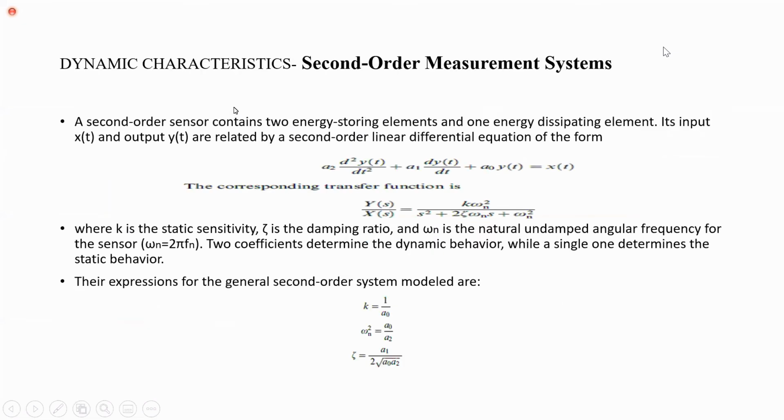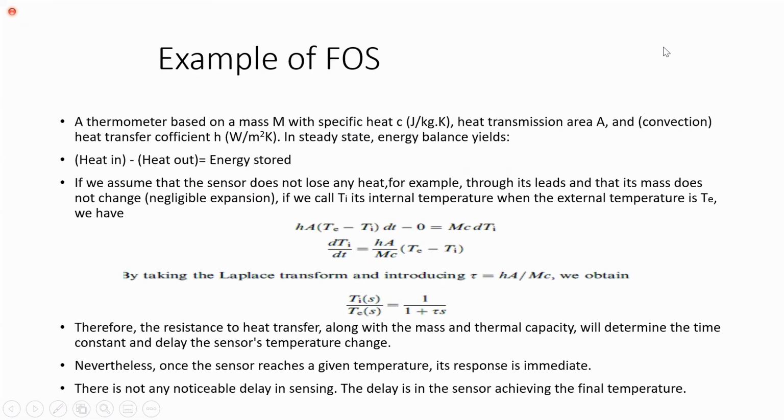Examples of first order system. A normal thermometer system, we can give as an example for first order system, students. By analyzing this thermometer system, we can understand the dynamic error and time constant.